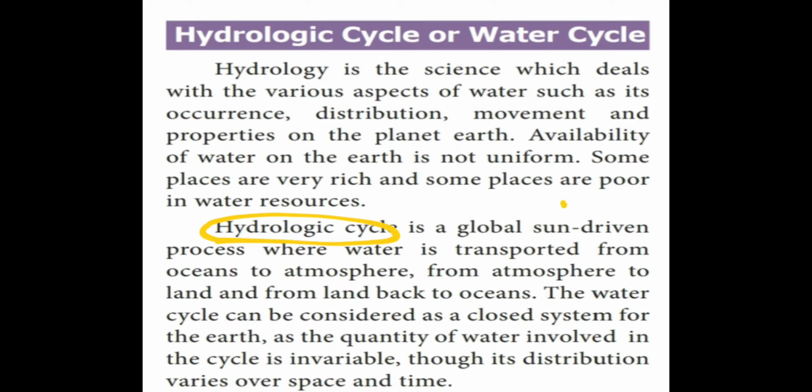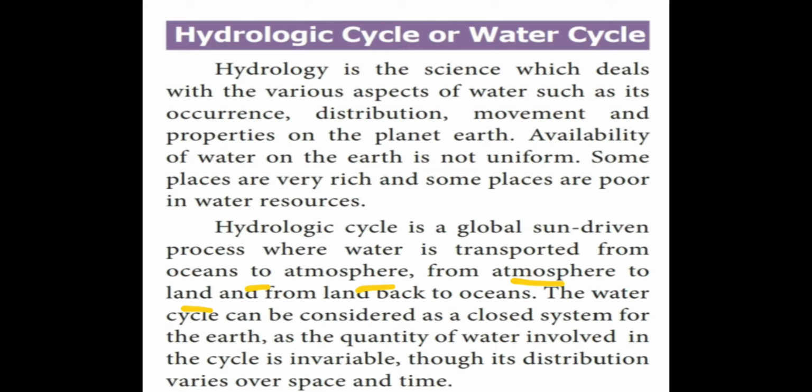It's a global sun-driven process where water is transported from ocean to atmosphere, first. Next, from atmosphere to land. So, first water is transported from ocean to atmosphere.